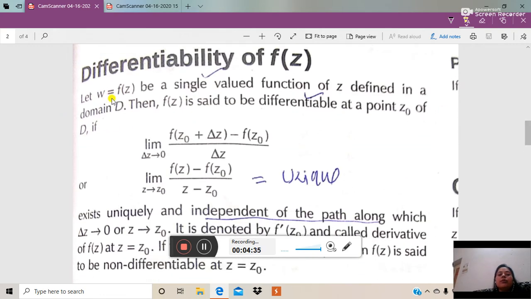Next is, what is differentiability of f(z)? So let f(z) be a single valued function. You know very well what is a single valued function.